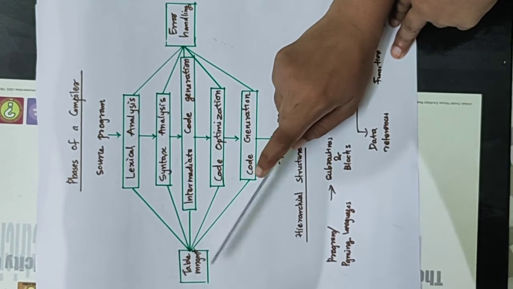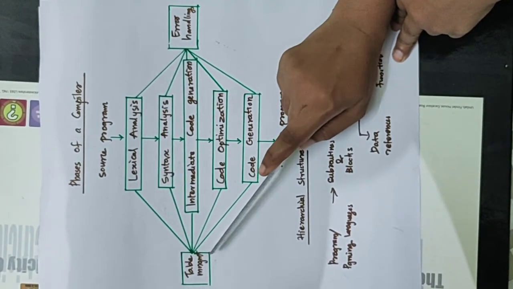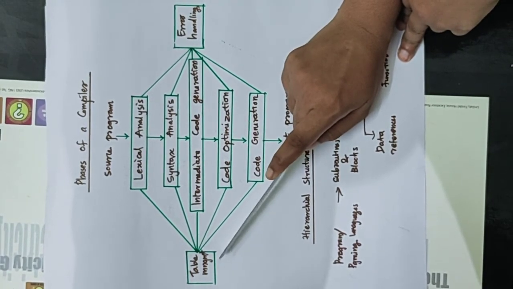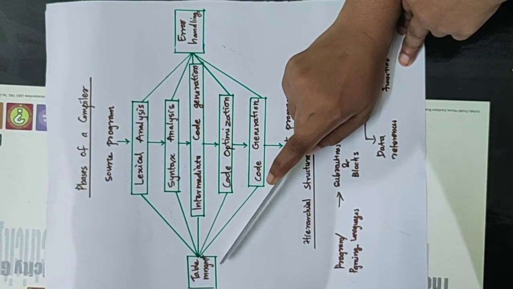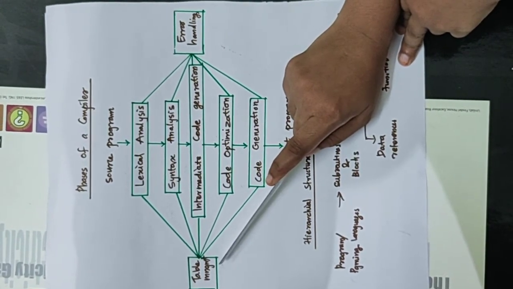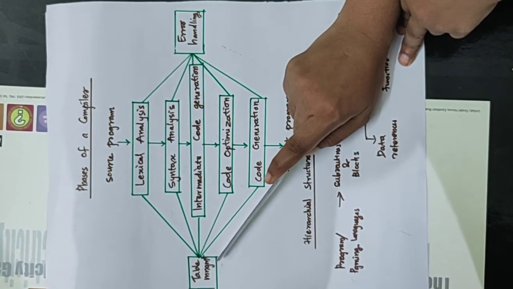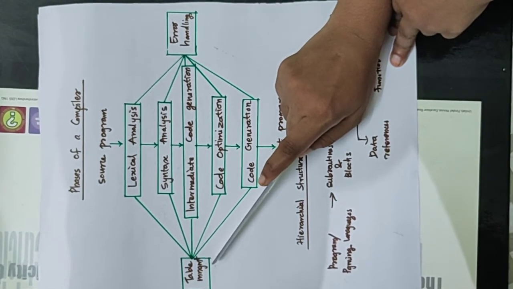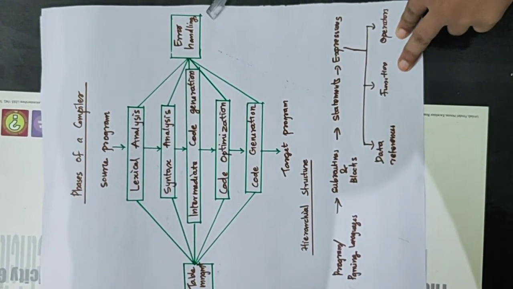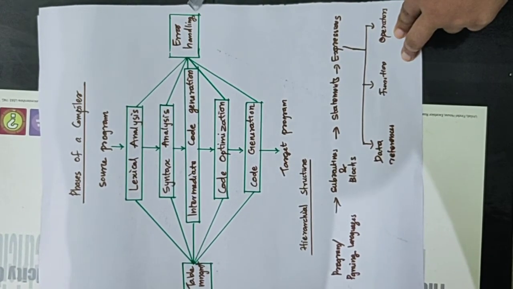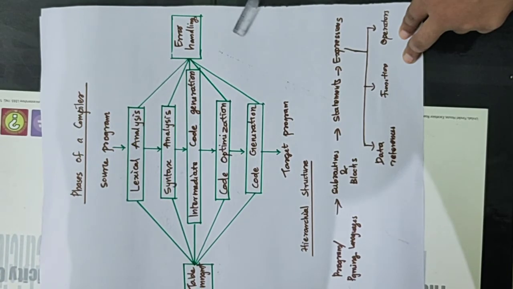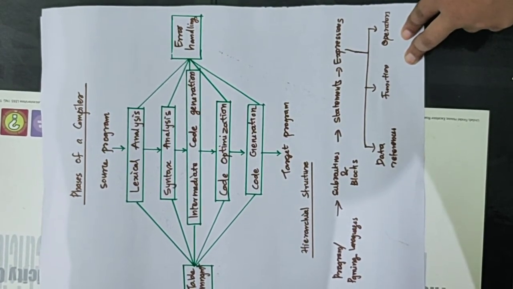Now we are going to the table management. Table management, or bookkeeping, keeps track of the names used by the program and records the essential information about each type. The data structure used for this information is known as the symbol table, or SymTab. Now going to the error handling phase. It is invoked when a flaw in the source program is detected. These are the different phases of a compiler.